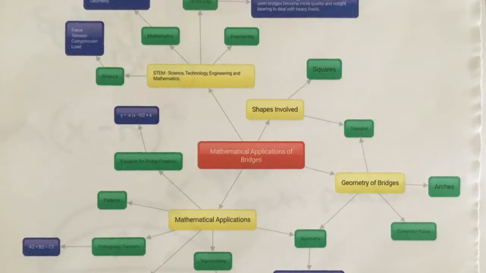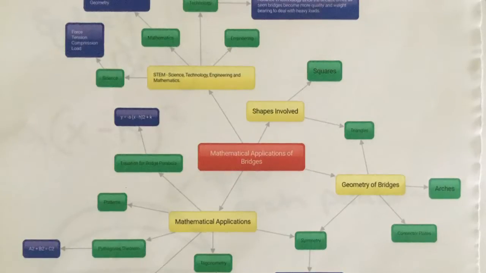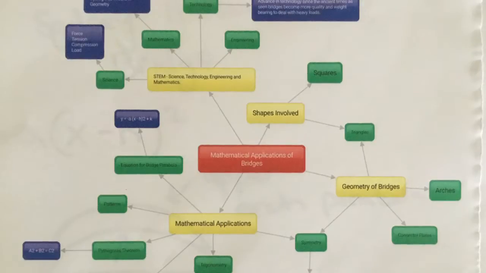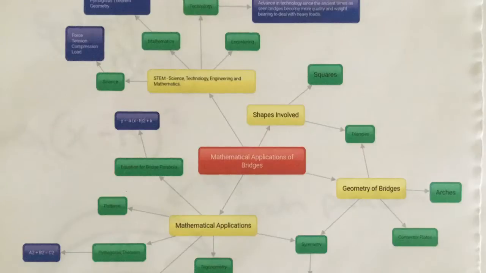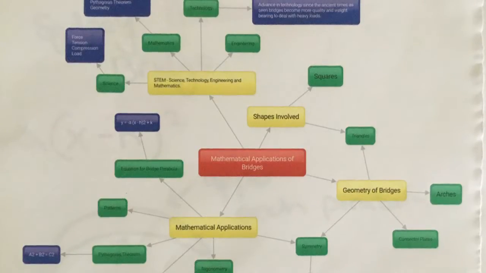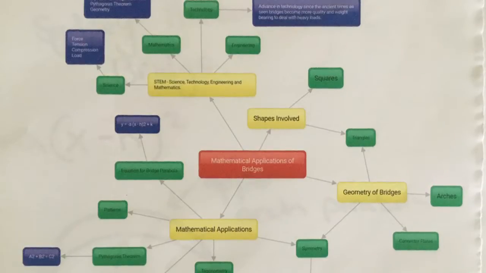And then as we link off those, we've got Pythagoras, a squared plus b squared equals c squared. Trigonometry, sin angle equals opposite, cos, adjacent, as we've discussed before. And lastly, we've got equation for bridge parabola, which is y equals negative a, open brackets, x take h, close brackets, squared, plus k.